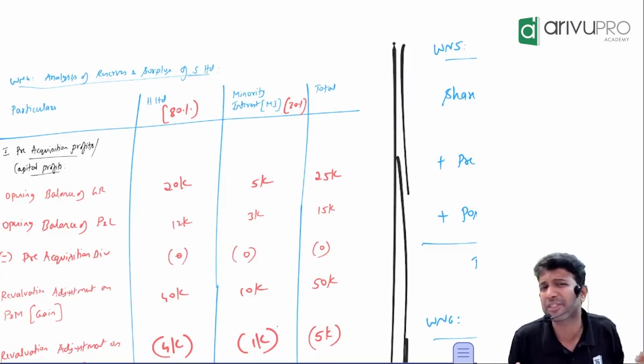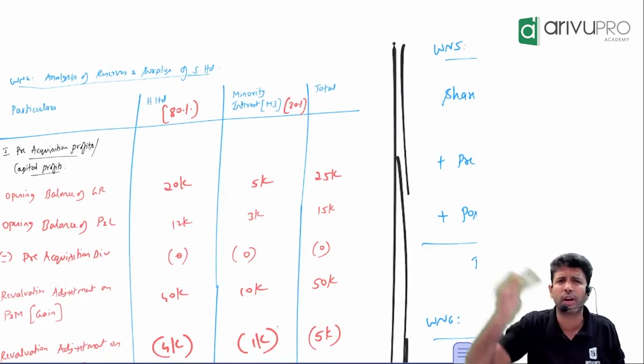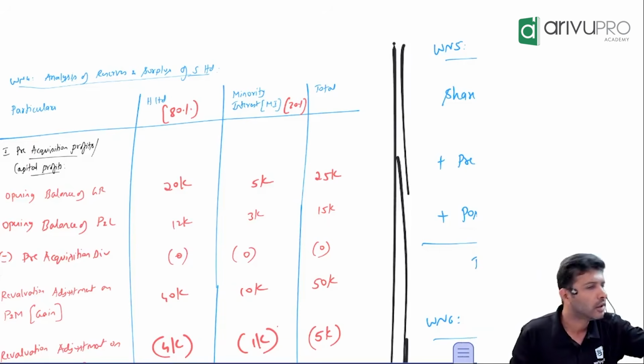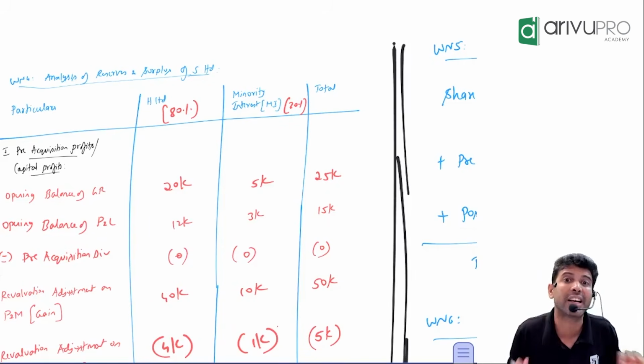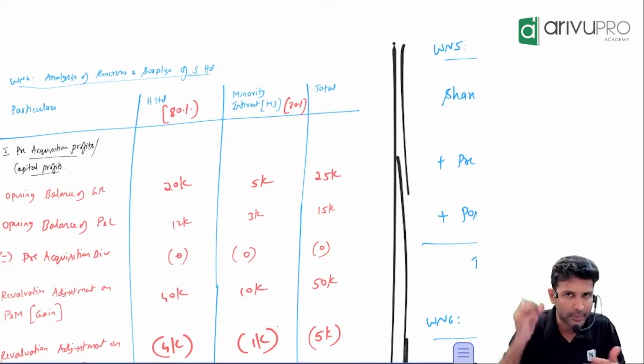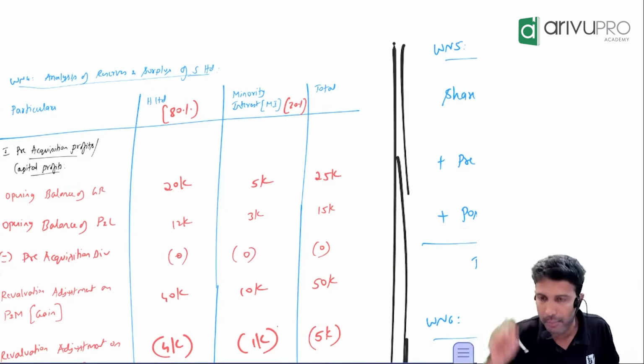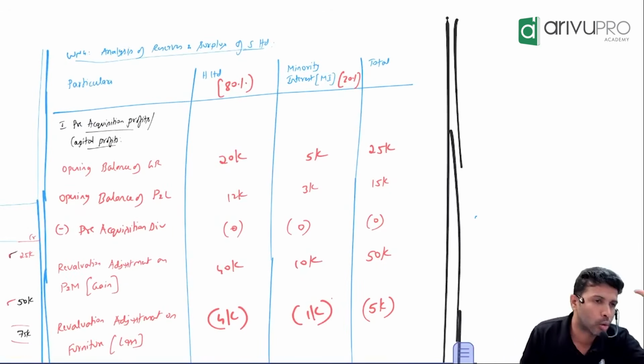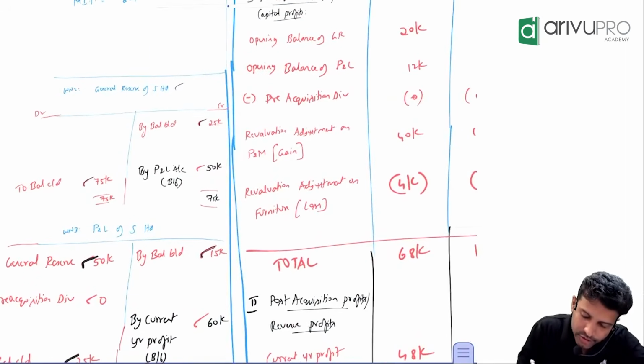Sir, if it is profit, you show it as a positive apportionment. If it's an expense, or a loss, or if it is reducing profit, we show it as a negative apportionment, because it's not a ledger, it is a statement. In a statement there can only be a positive and a negative number. Like this, you will have to go line by line item. Okay, Naji? This is sorted out.